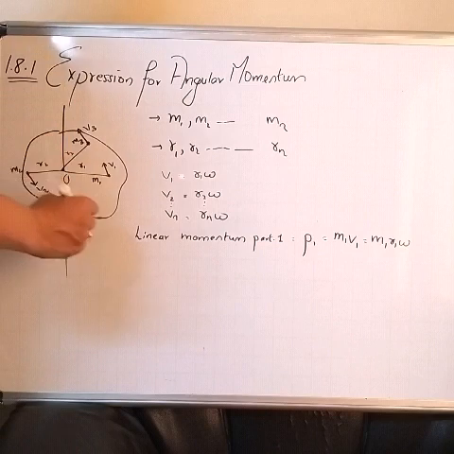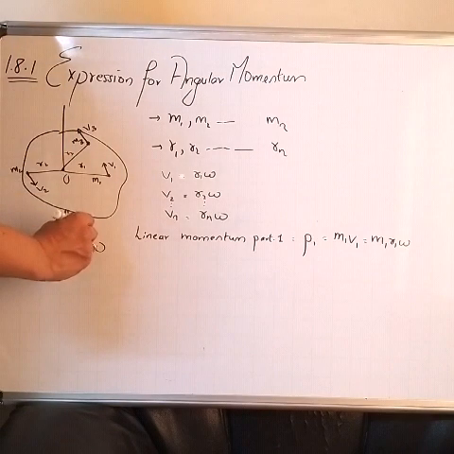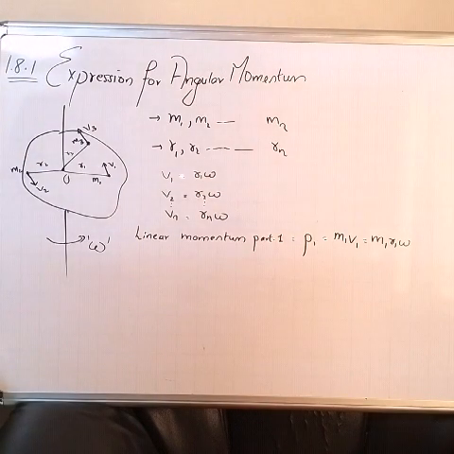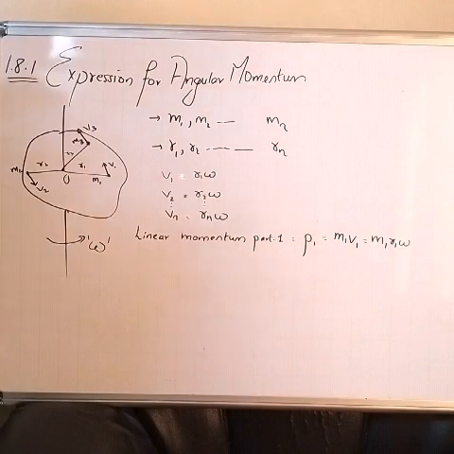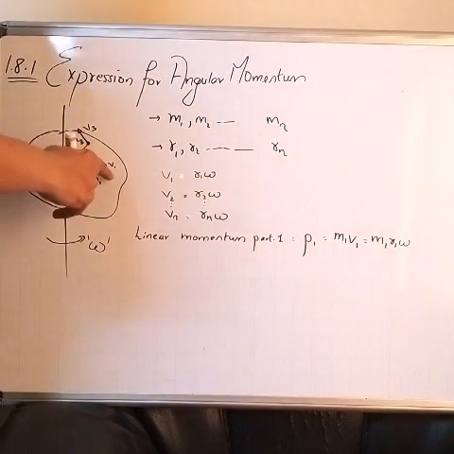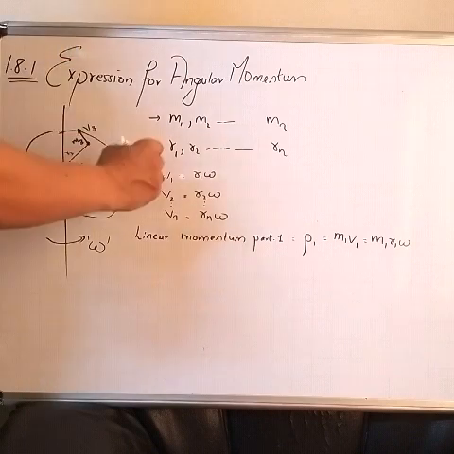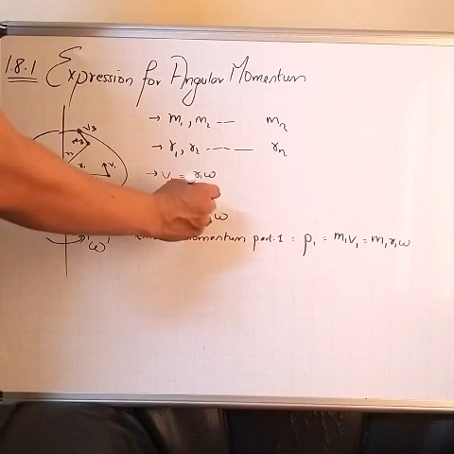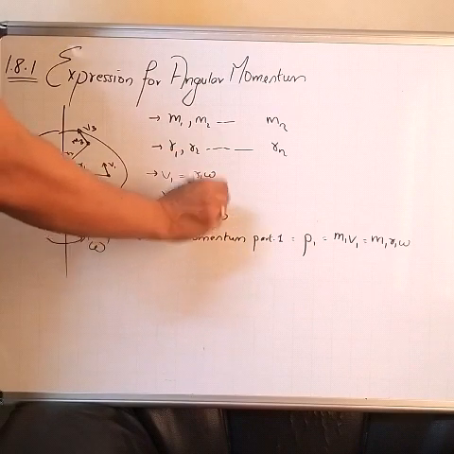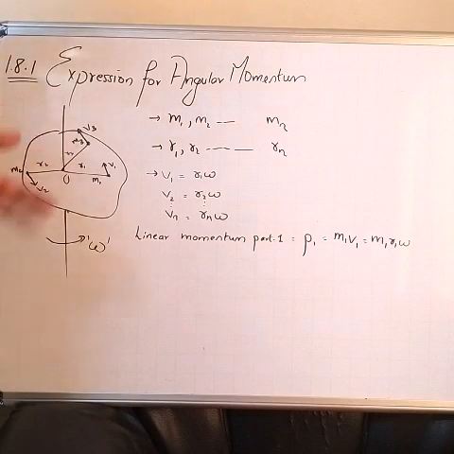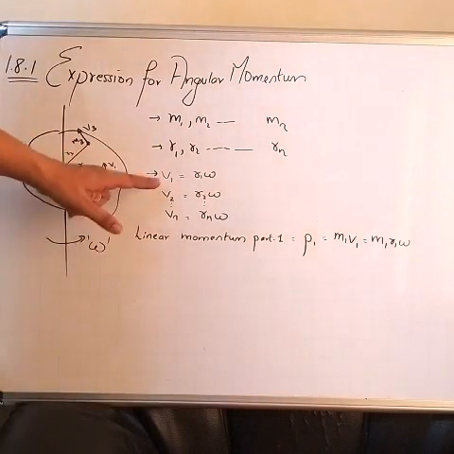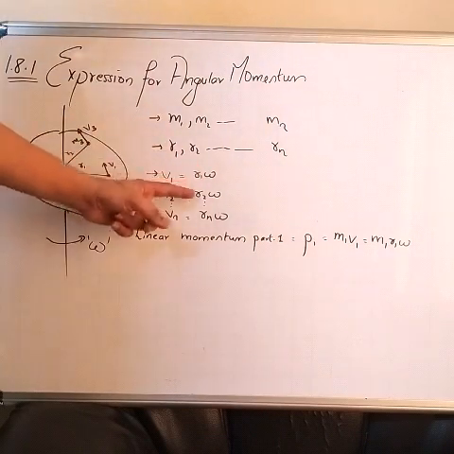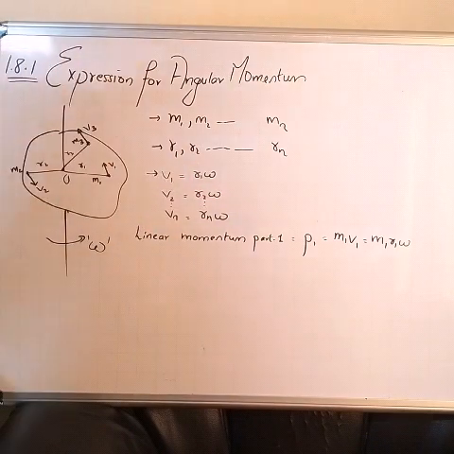One more thing, this body is rotating with a uniform angular velocity omega. Don't forget that. In that condition, each particle will have a linear velocity given by v1 equal to r1 omega, v2 equal to r2 omega, and similarly vn equal to rn into omega. Is it correct? No doubts here. I have found the linear velocity of each individual particle: r1 omega, r2 omega, and for the nth particle it is rn omega.